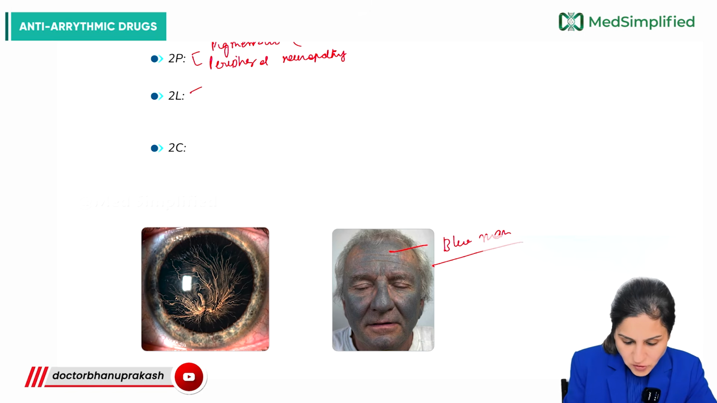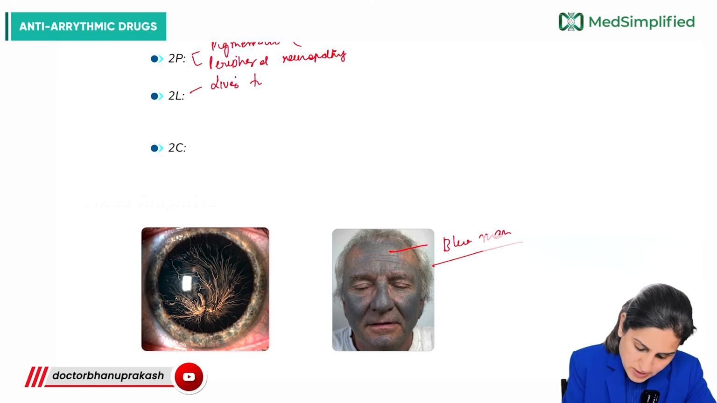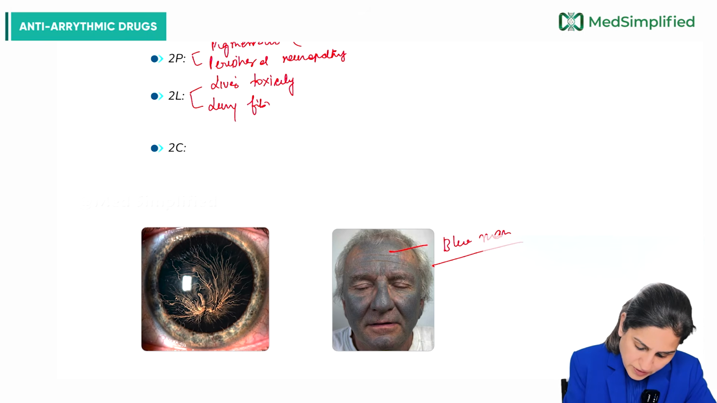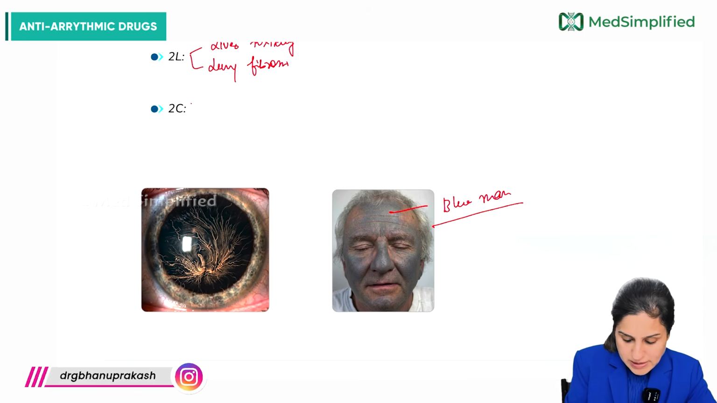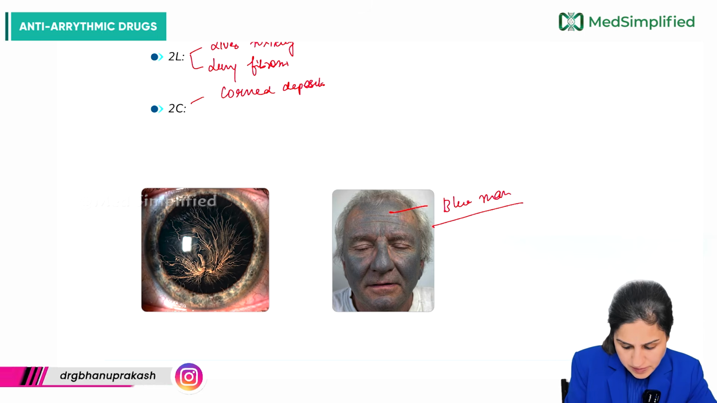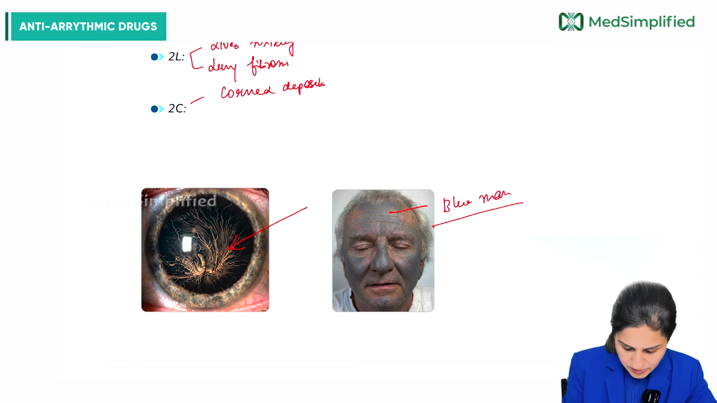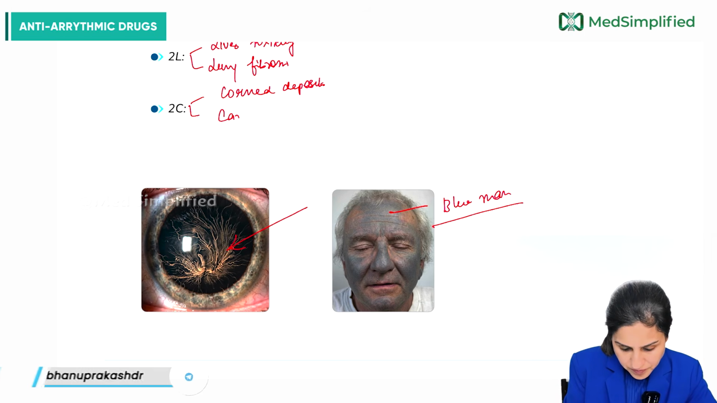2L, one is for liver and the other is for lung. So it is hepatotoxic. It causes liver toxicity and it causes lung fibrosis. Are we talking about pulmonary fibrosis? 2C, it causes corneal deposits, just like we see here, corneal deposits, and it can cause cardiac depression as well.